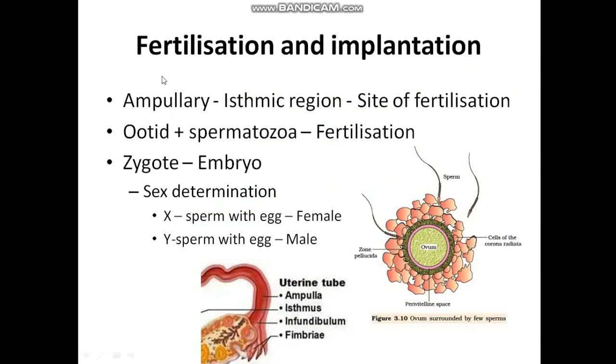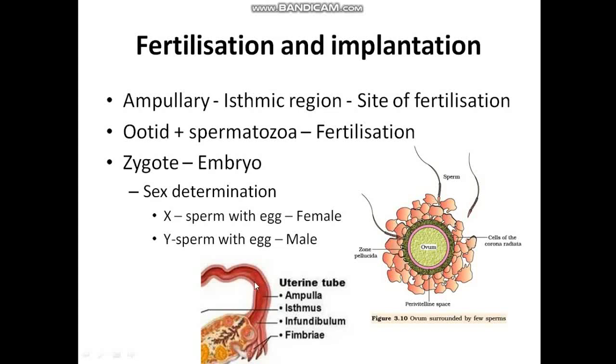Once the semen is released by the man into the female reproductive tract, the vagina, the sperms present in the semen swim rapidly to reach the fertilization site called the ampullary isthmic region. This ampullary isthmic region of the fallopian tube is the site of fertilization, which provides a microenvironment that supports fertilization. This is why not all coitus during the fertile period of a female will lead to fertilization or pregnancy.